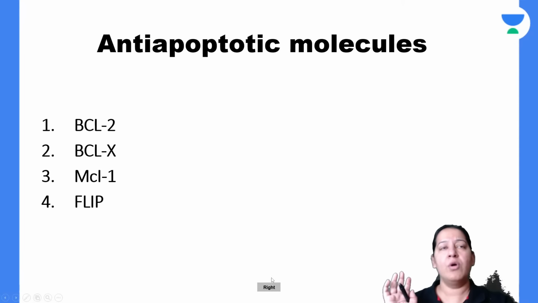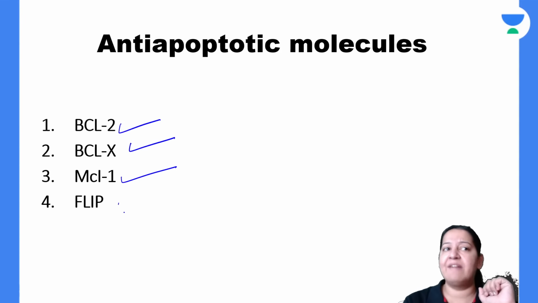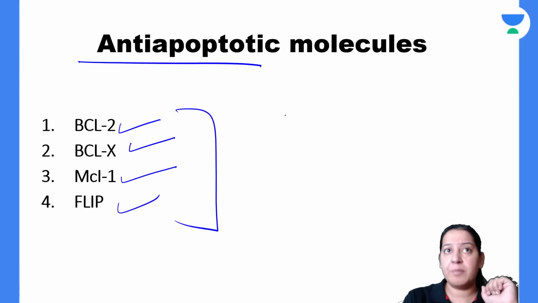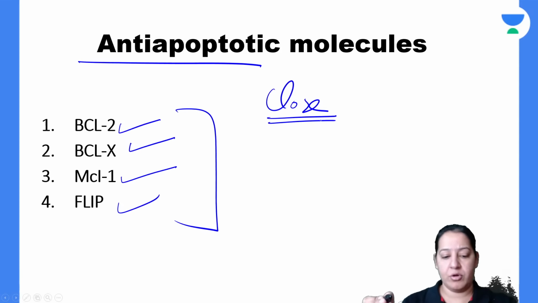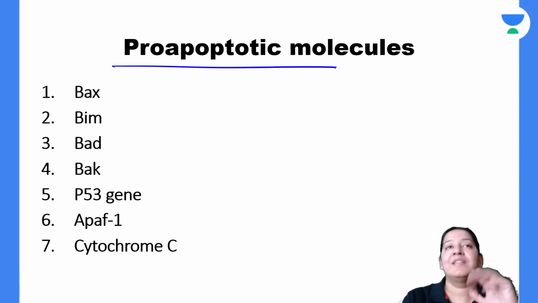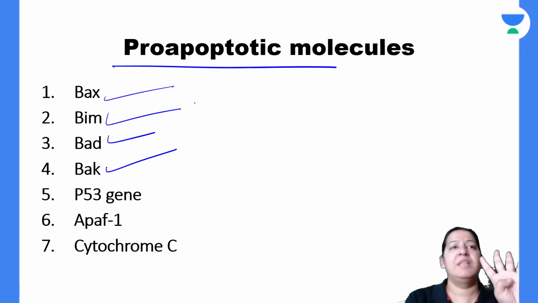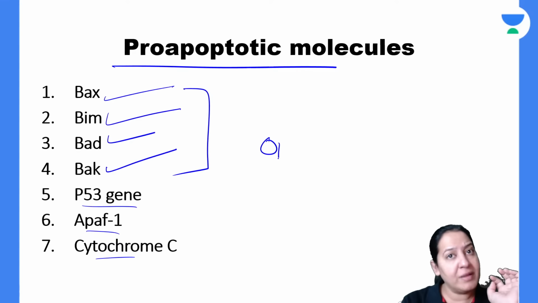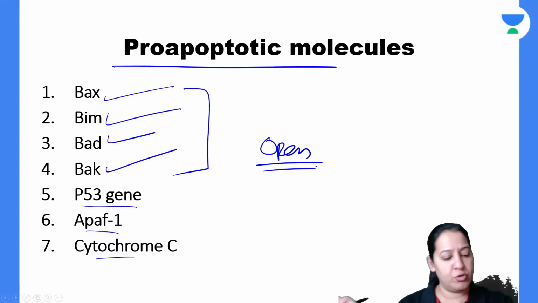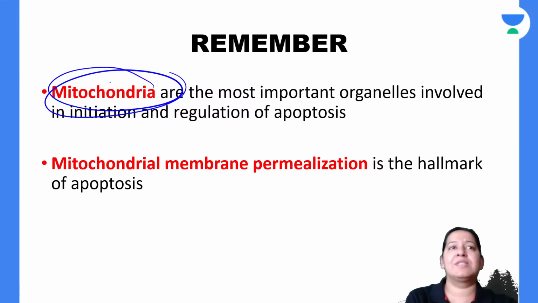Have you got it? So what are anti-apoptotic proteins? BCL2, BCLX, MCL and FLIP. These are four anti-apoptotic proteins which close the door and inhibit cytochrome C from coming out. Right? What are pro-apoptotic proteins? The important ones are BAX, BAD, BIM and BAK. These are the important ones, also P53, APAF1, cytochrome C, and they open the door and allow cytochrome C to come out. Yes or no? So that is the thing. So here the main role in the intrinsic pathway is the mitochondria.